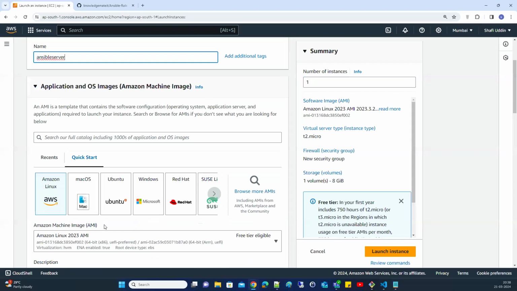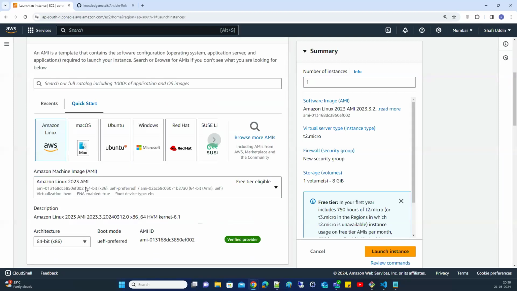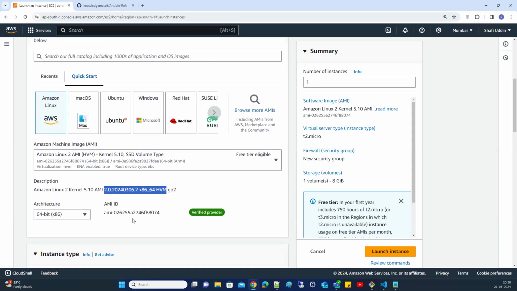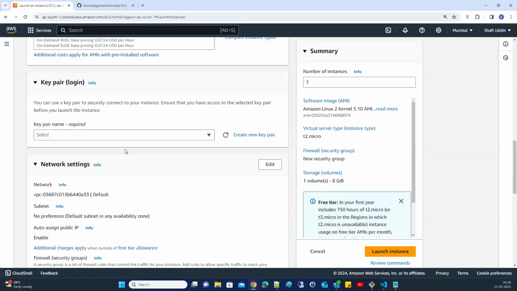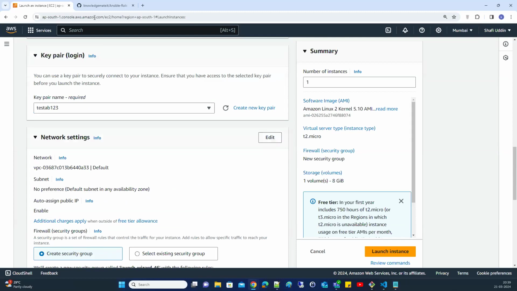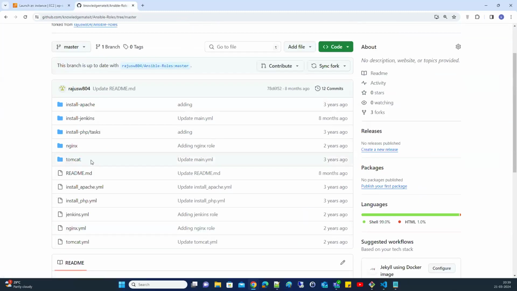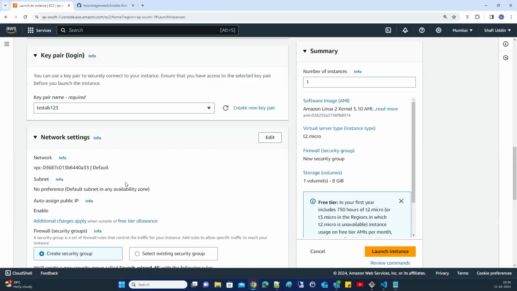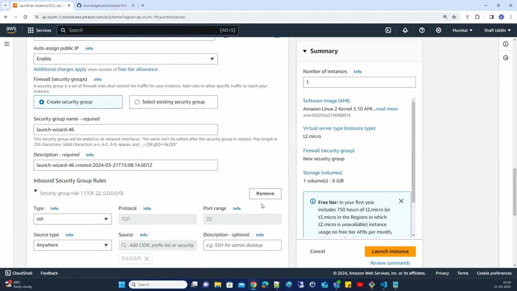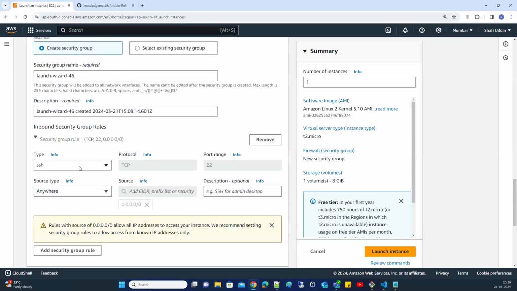I'll choose Amazon Linux, the second AMI, with 1 GB RAM. I will use the existing key pair. I will open all the ports because I want to show some examples and testing. I will install Tomcat, Nginx and Jenkins, so instead of only SSH, I will open all the ports. Number of instances is one. Launch.